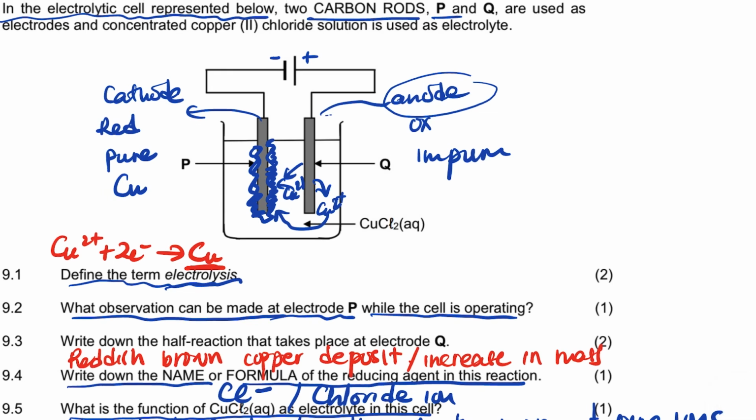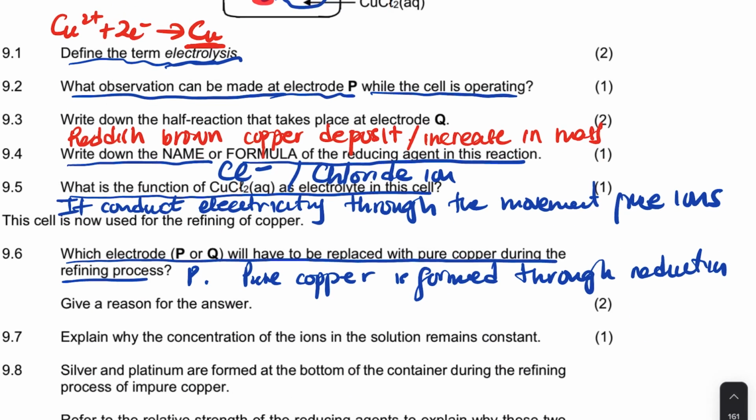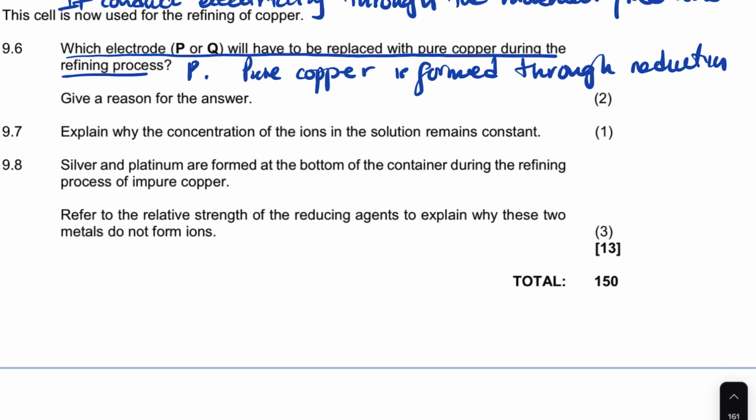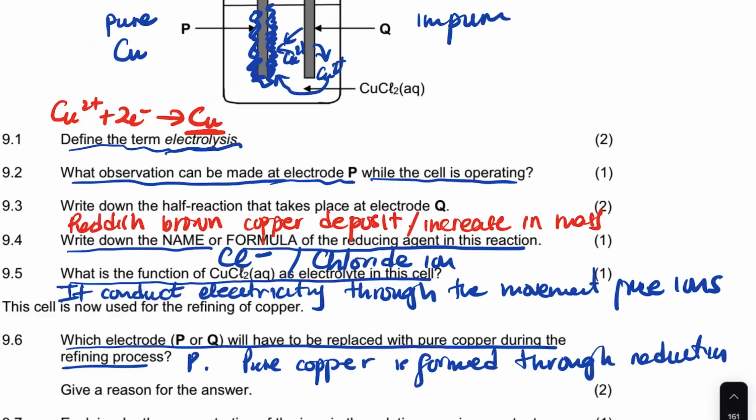Here there's a reduction taking place, so this pure copper will be formed there. That's my reason there.